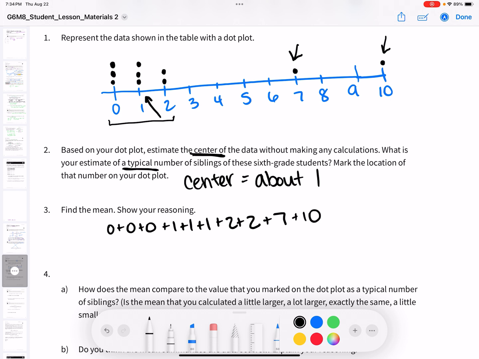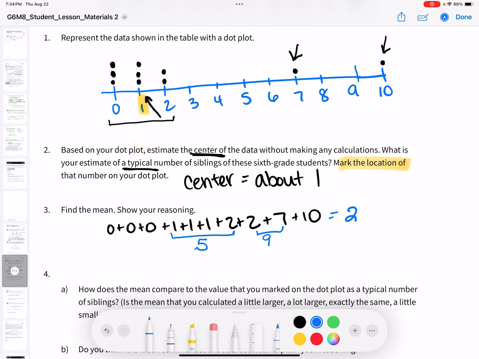So here we go. You know I like to cluster. Oh, the one up top said mark the location of the number, so I would mark on 1. All right, let's jump back into this. You know I like to cluster. So that's 3, 4, 5. That's a 5. And then that's a 9. And that's 10. So 10, 19, 20, 21, 22, 23, 24.